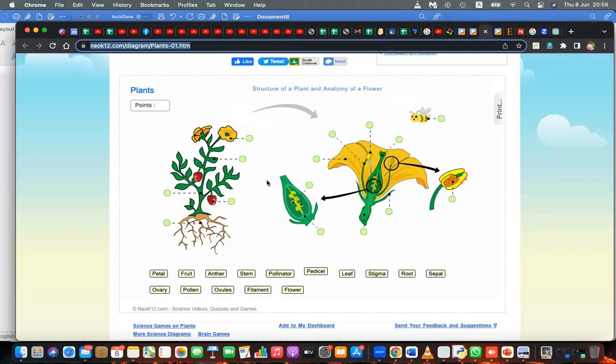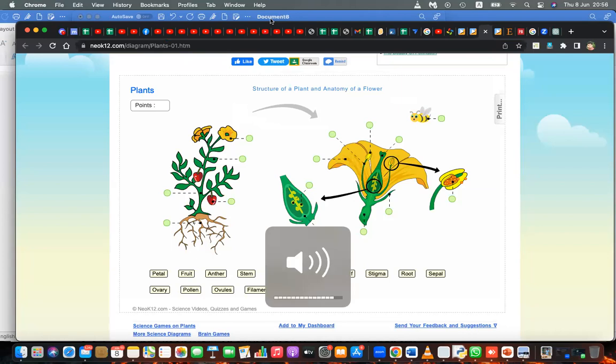Okay, first of all, this is about the pollination of the plant, as well as the pollination part of the plant, and this is part of the plant flower. Okay, so can you check whether you can load it?